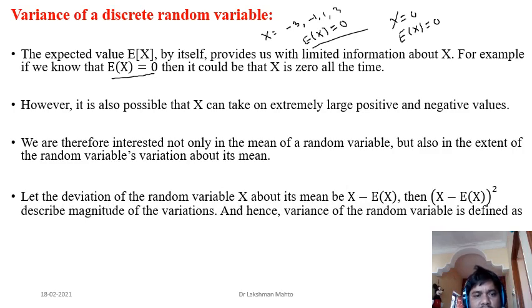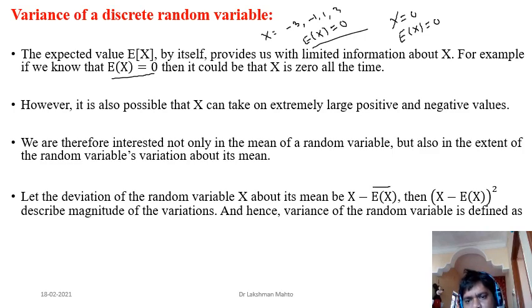So how do we define variability? Let the deviation of a random variable about the mean be denoted by X minus the expectation of X. So X is a random variable. The expectation is a fixed number, a single number. So we subtract from X a single number, the expectation of X, here.